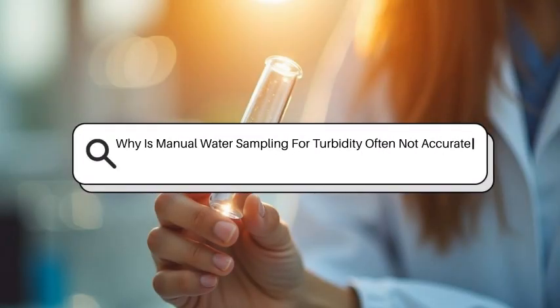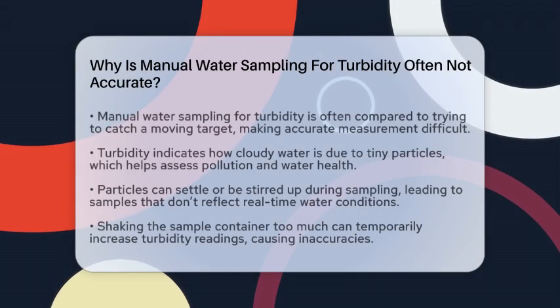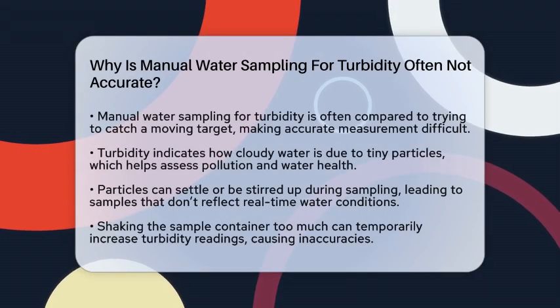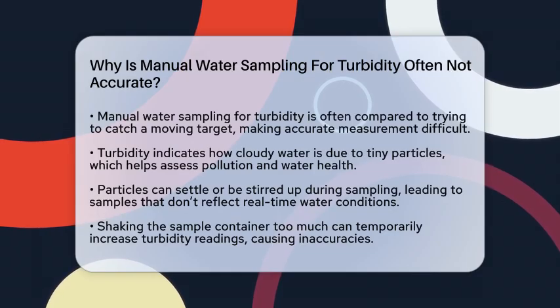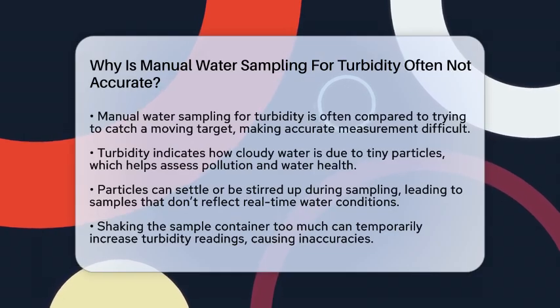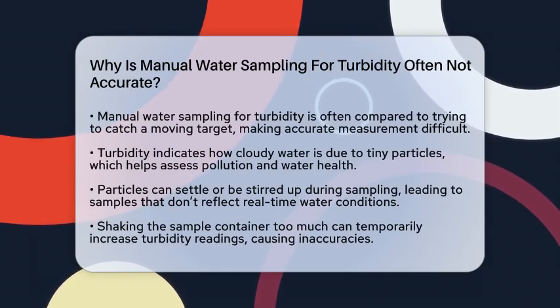Why is manual water sampling for turbidity often not accurate? Imagine trying to catch a moving target with a net that keeps shifting. That's what manual water sampling for turbidity can feel like.